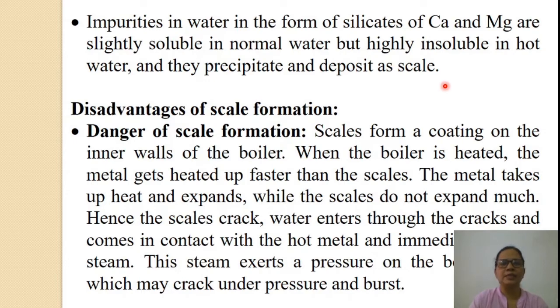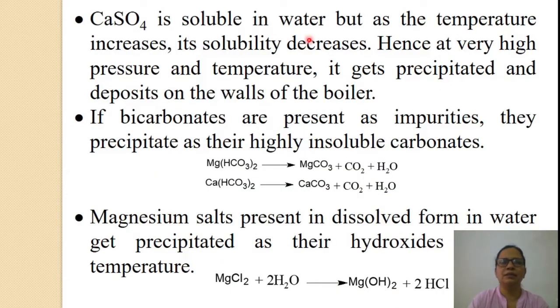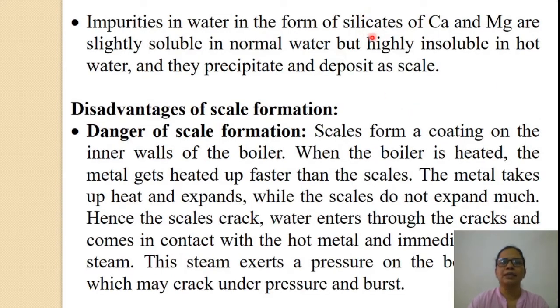Therefore, reasons for the scale formation are the presence of calcium sulfate, which is soluble in water but insoluble in hot water; presence of bicarbonates of calcium and magnesium; magnesium salts like magnesium chloride; and the fourth one is silicates of calcium and magnesium. Now, what are the disadvantages of scale formation?